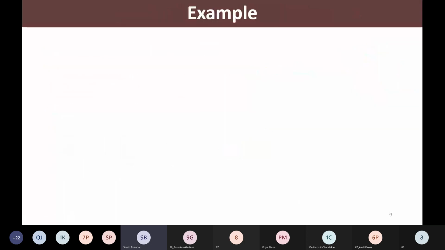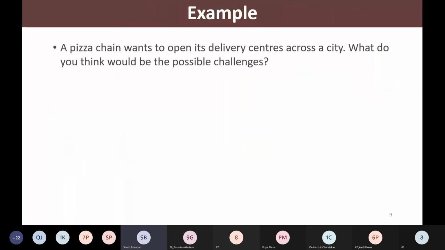So let us see one example and let us try to analyze this example and how we come up with the solution. So let us assume that there is a pizza chain, and a pizza chain wants to open its delivery centers across a city, right? A pizza chain wants to open its delivery centers across a city.